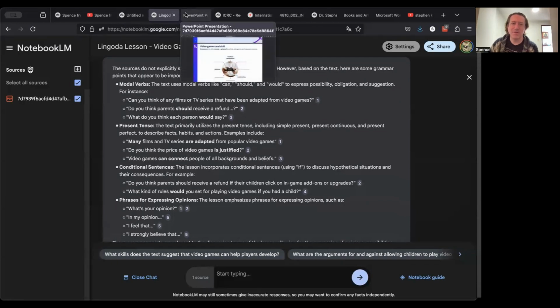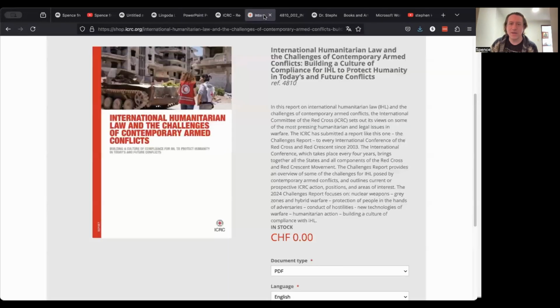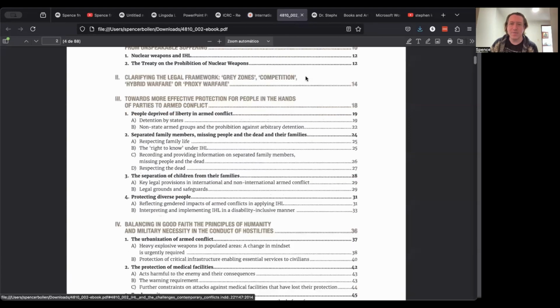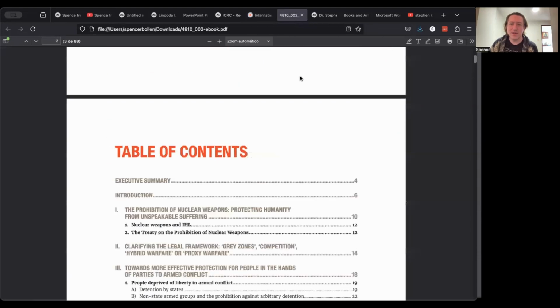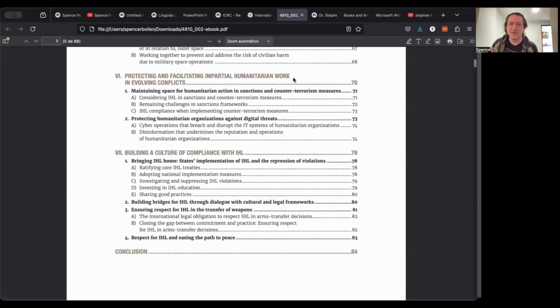So this could be really useful for a student if they got the lecture notes or the PowerPoint from their teacher. This can also be a useful tool for professionals if you're working with a dense report. Like in this case, I have a report on international humanitarian law from the International Committee of the Red Cross and Red Crescent. And so if we come in here, this is the report. It's 88 pages long, so very long, very dense.